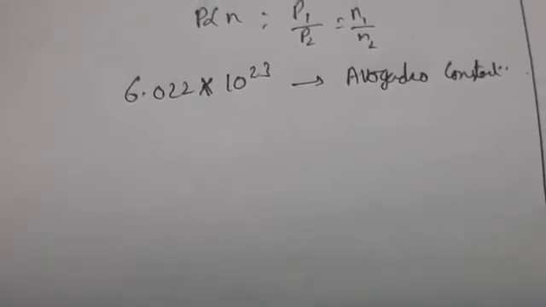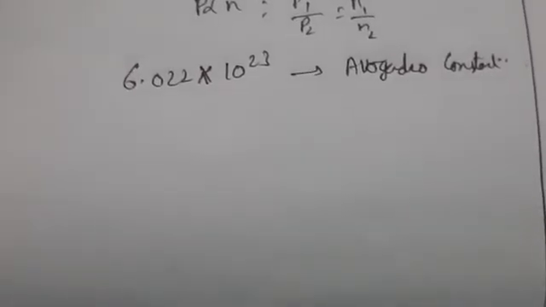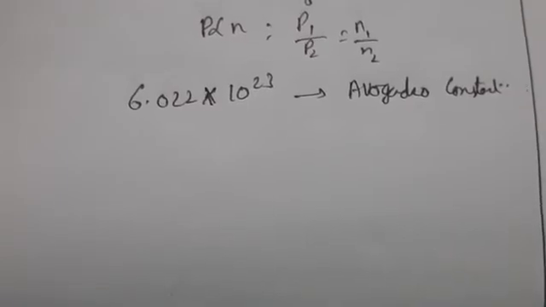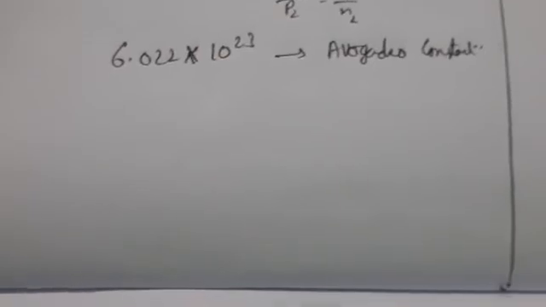Standard temperature and pressure means 273.15 Kelvin and 1 bar, exactly 10 power 5 Pascal. These values are the freezing temperature of water and atmospheric pressure.